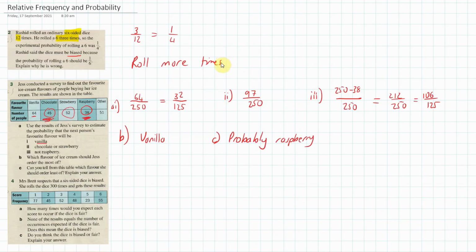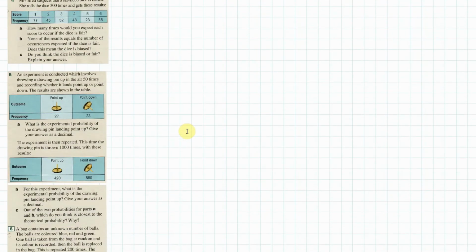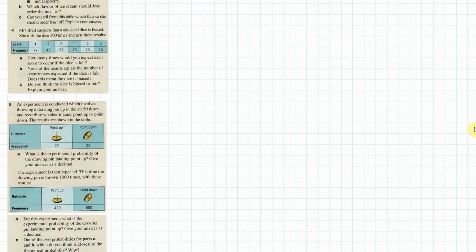Okay, now let's move on. We've got this lady who suspects that the 6-sided dice is biased, and she rolls the dice 300 times and gets these results. How many times would we expect a score to occur if it was a fair dice? Well, you're going to go 300 divided by 6, and that should be 50 times for each. Okay. You look at this, none of the results equals 50, right? That's not 50, that's not 50, that's not 50, that isn't, that isn't, that isn't.